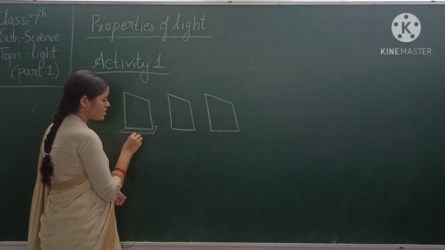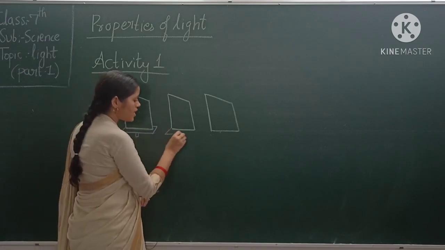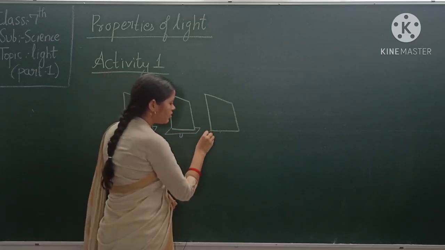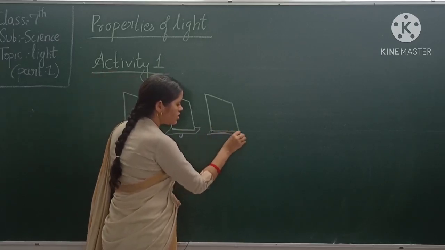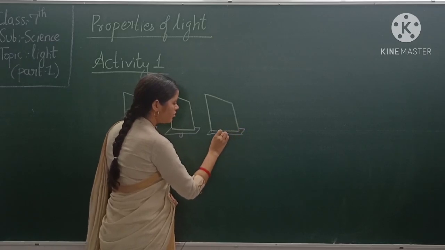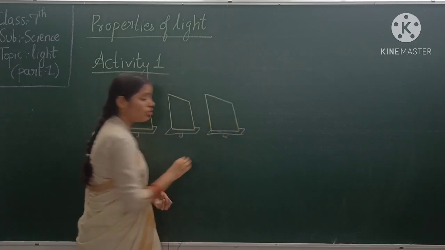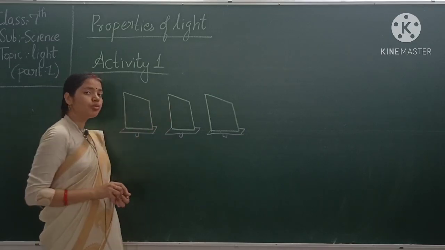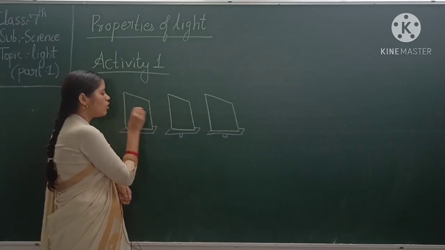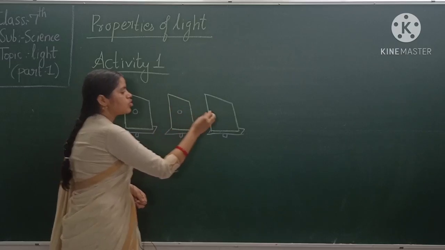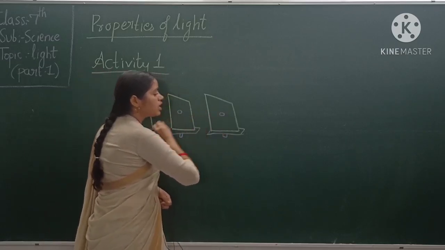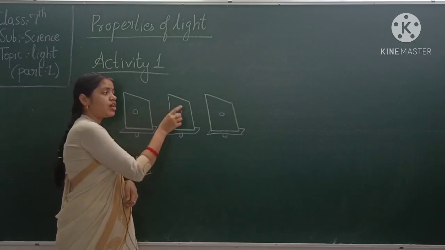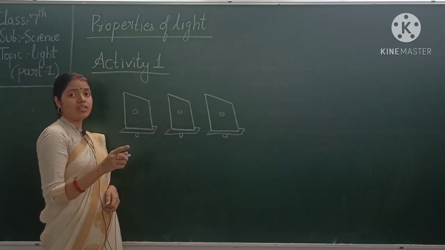So fix these 3 cardboards on a stand. Now what you have to do, make a hole at the center of each cardboard. So this is the hole of one cardboard, hole of second cardboard, and hole of third cardboard. Now fix or arrange these 3 cardboards in a straight line.